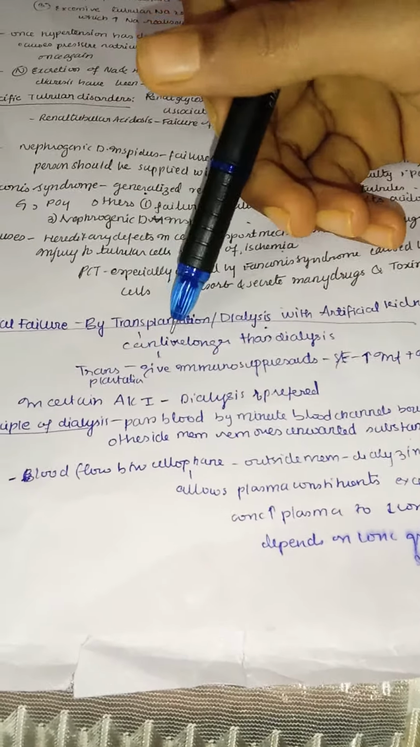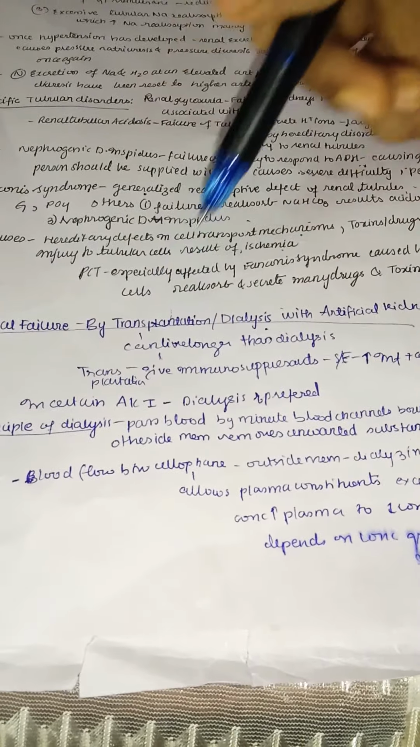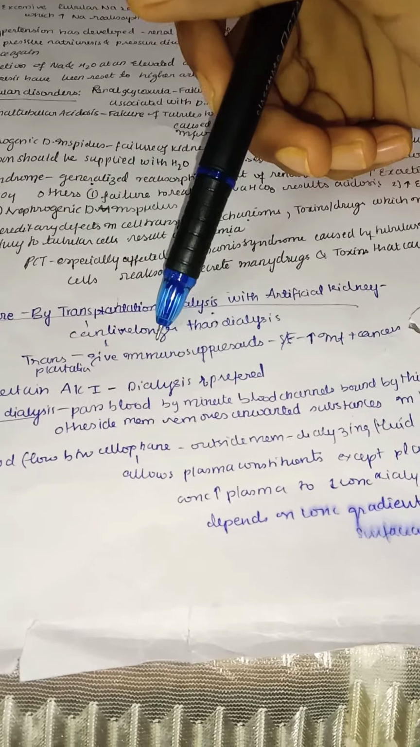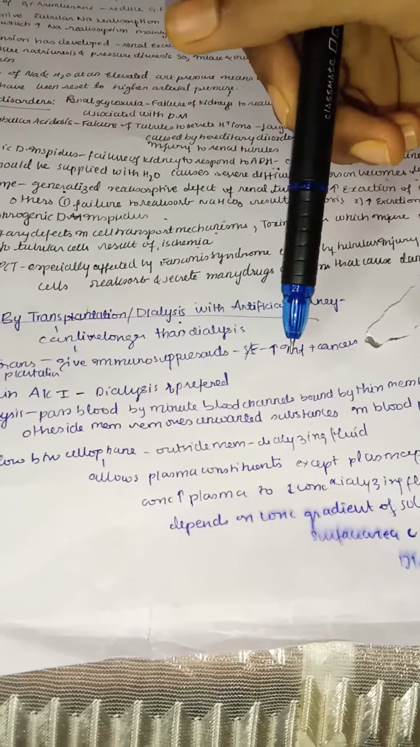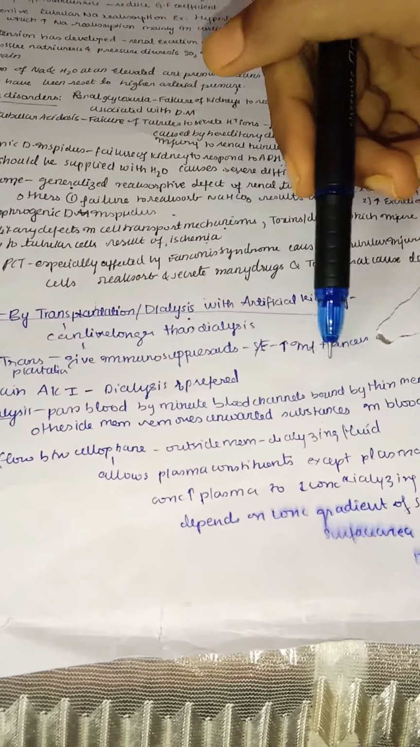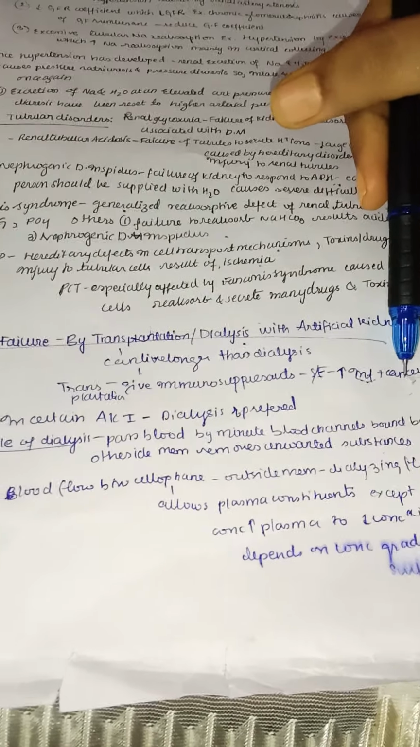to save the patient, but if the patient has come to end stage renal disease, then the best option is to go for transplantation. So transplantation gives immunosuppressants, so we have some side effects: as we are giving more immunosuppressants, the patient may not have natural immunity, so they have higher chances of infection, and also they may get some kinds of cancers.